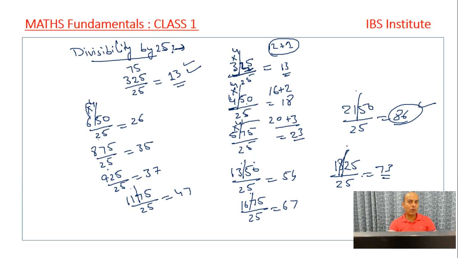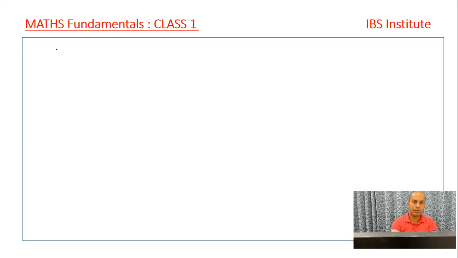So till now we have done the 3 concepts. The first part was half and double, right? You double a number, and you half the other part, and the calculation will become easier. In the second part, we have done the multiplication by 25, and in the third part, the divisibility by 25. How do we divide a number by 25, right? So in the next part, the fourth part, I hope that things are clear till now.